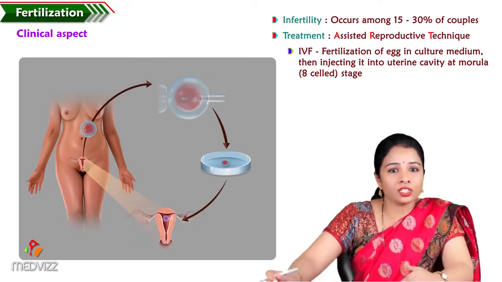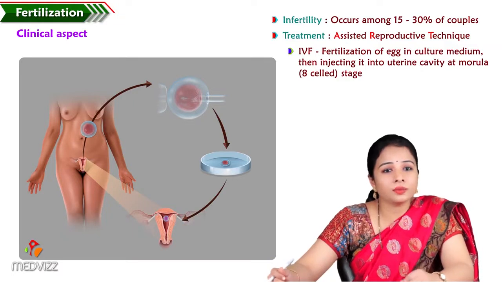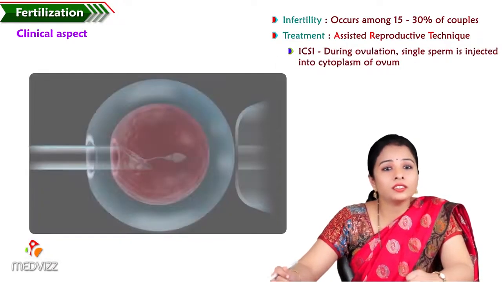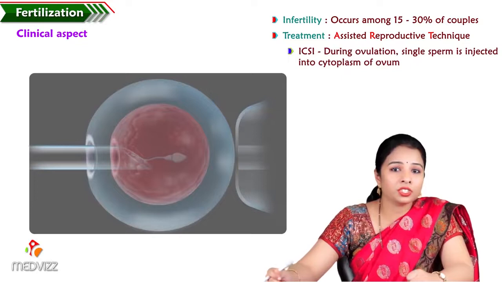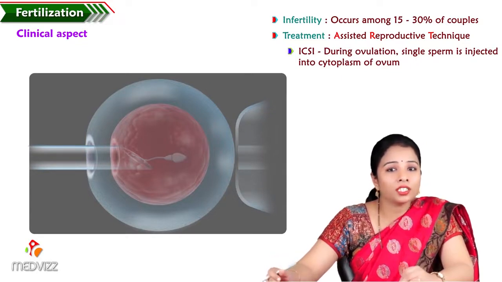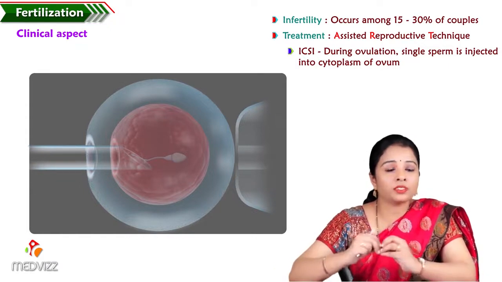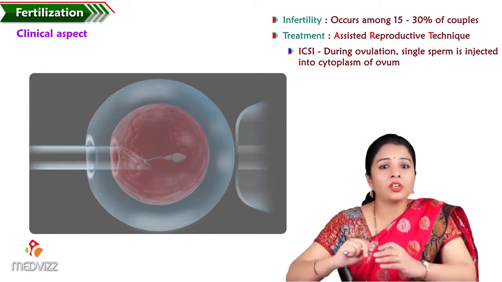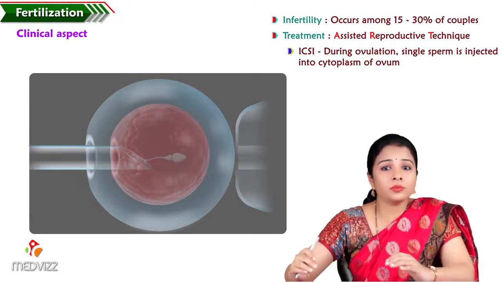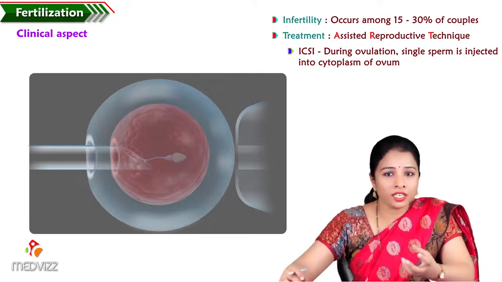The second assisted reproductive technology is intracytoplasmic sperm injection. That is fertilization of the ovum where a single sperm is injected into the cytoplasm.